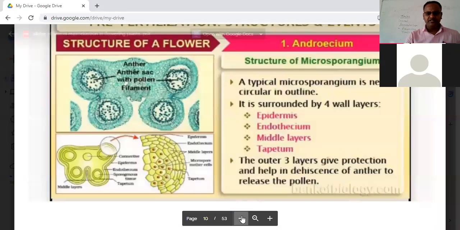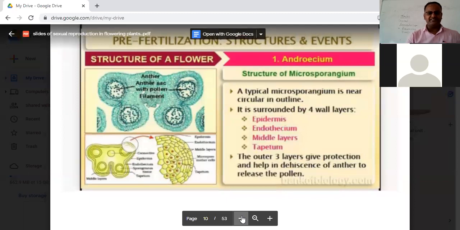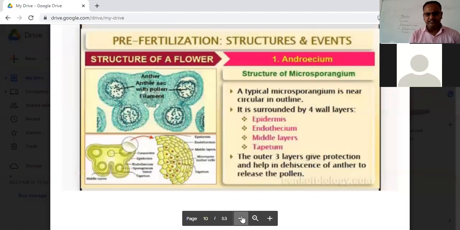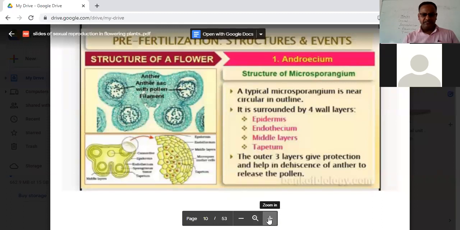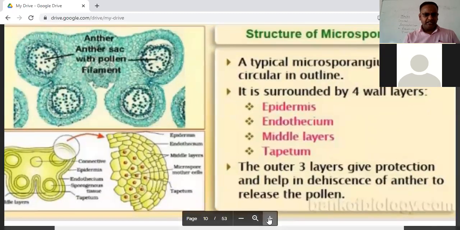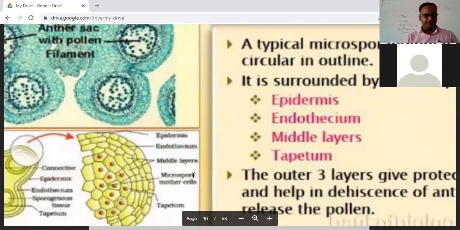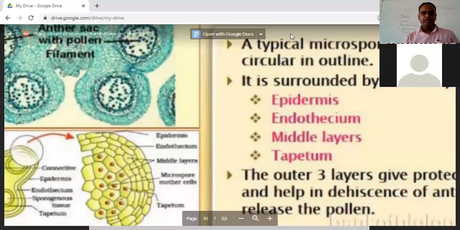Are you getting, students, how we are getting into the topic? As I told you, this chapter will be a detailed account of the sexual reproduction in flowering plants. So a typical microsporangia has 4 walls. Now see, I'm just zooming this image. It has 4 walls. What are the 4 walls? The outermost is the epidermis. After the epidermis is endothecium. After endothecium is the middle layer, and then the inside one is called tapetum.